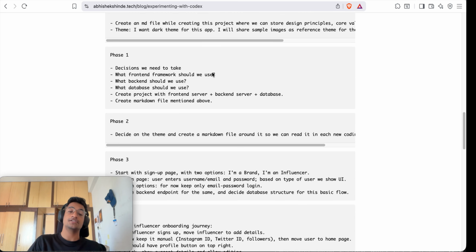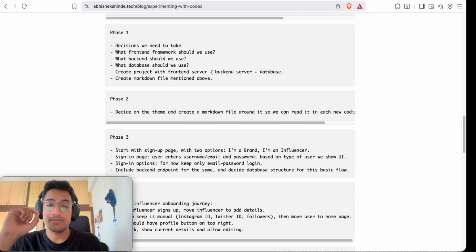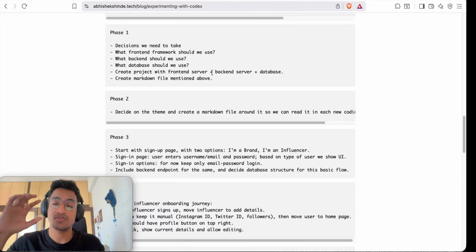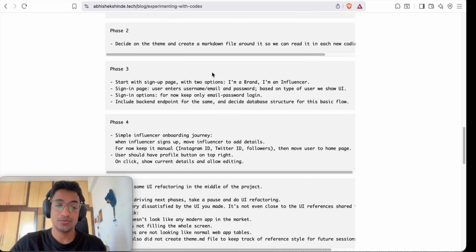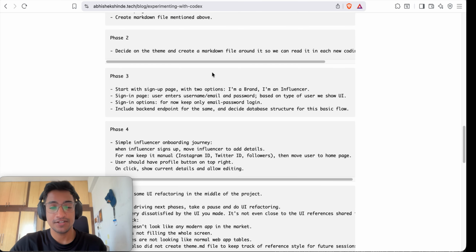Then, interestingly, I also wanted it to create a theme.md file, a principles.md file, and a project.md file. This helps the models get knowledge about the current coding principles of the repository and how we should map the theme, because new sessions will create new ideas and new UI components. So I wanted to keep it consistent.